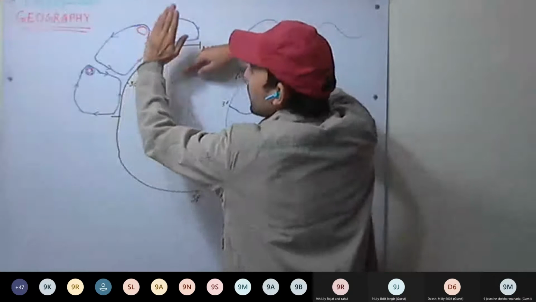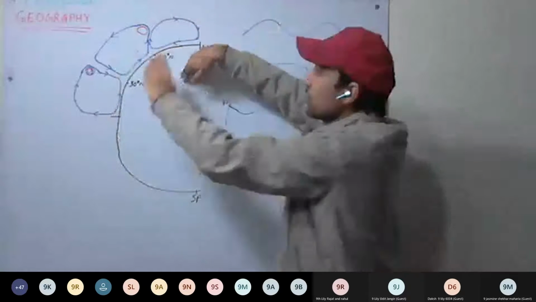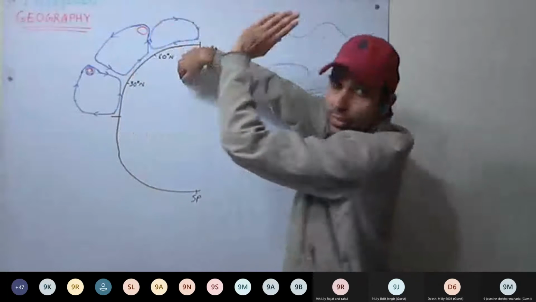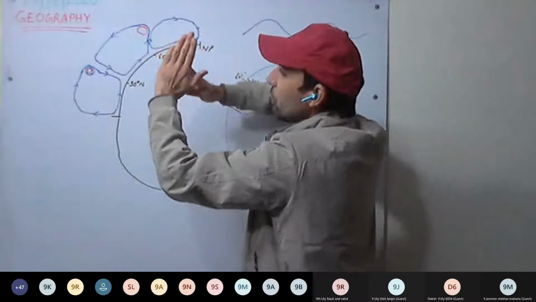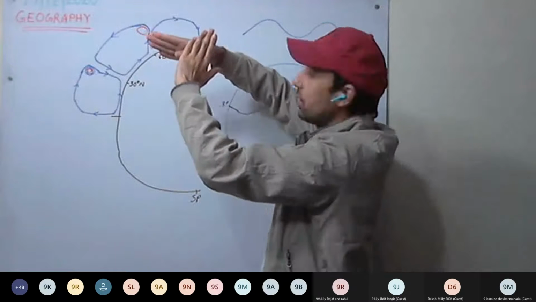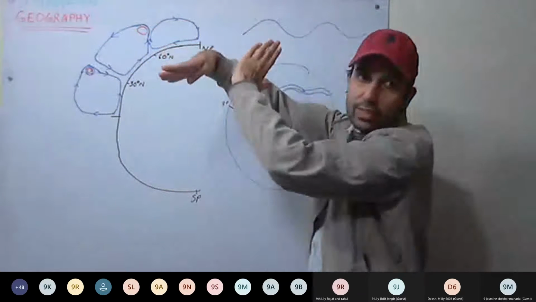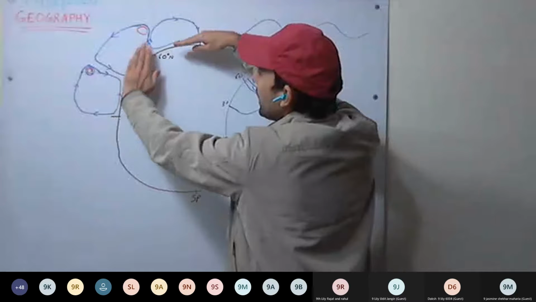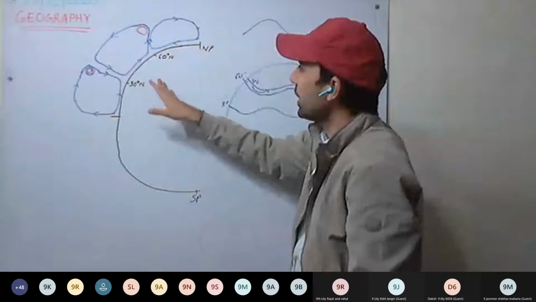These winds, because of the Coriolis effect, will move eastward. These hot and less dense winds will move eastward, and these winds will move westward. Understood? These winds move westward, and these winds move eastward, and the resultant direction will be eastward because these winds are more fast flowing. Okay, now see it again.